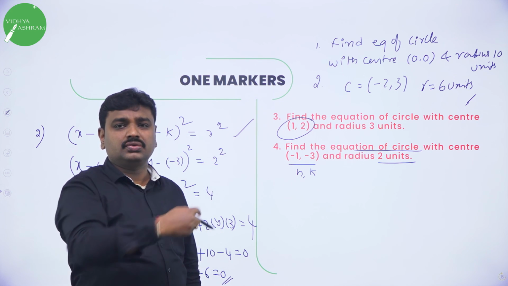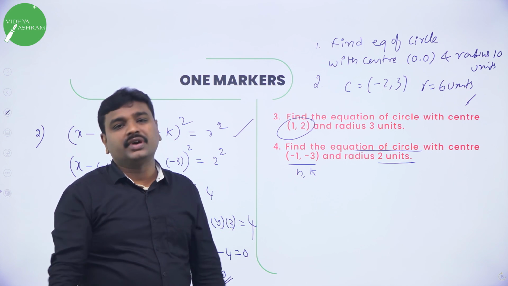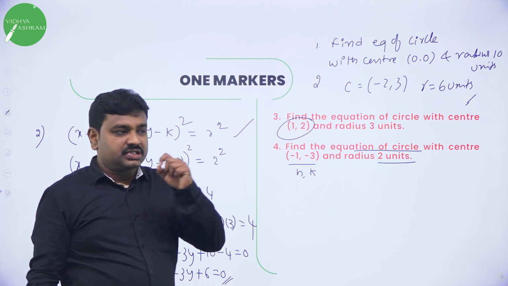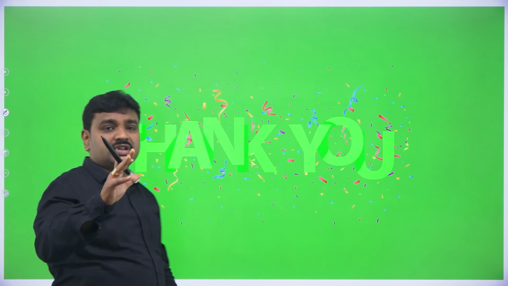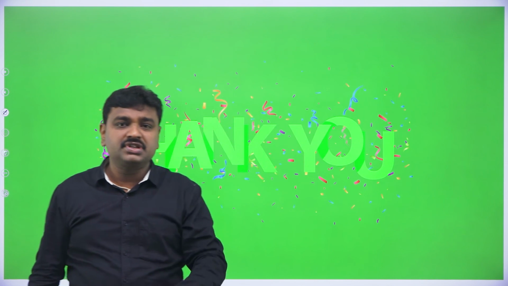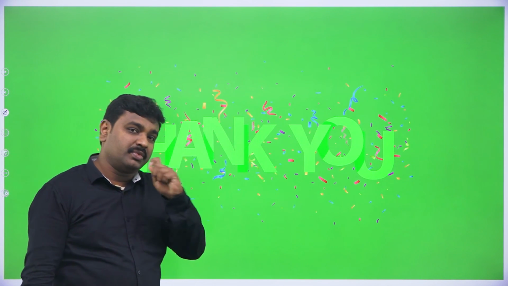Once you are thorough with these two, means you are thorough with the equations. So I will see you in my next class. Before that, what is the task given for you? Two problems. One center origin and radius, the other one center given point and radius. Please solve those two questions. I will see you in my next class.